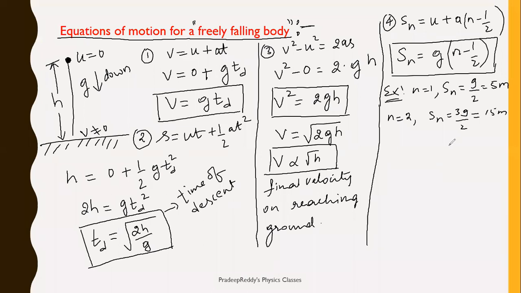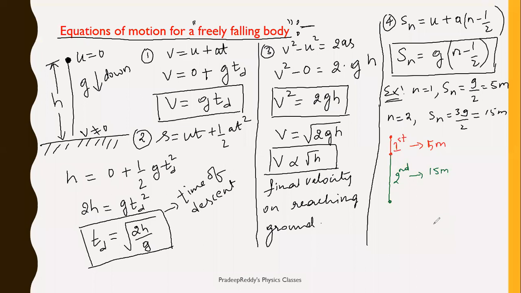Okay. So remember, distance traveled by the body in different seconds is different. For example, the body is starting from this position. Here I am considering that in the first second it travels 5 meter. And in the next second, it takes a different displacement. In the second second, how much distance is it traveling? 15 meter.